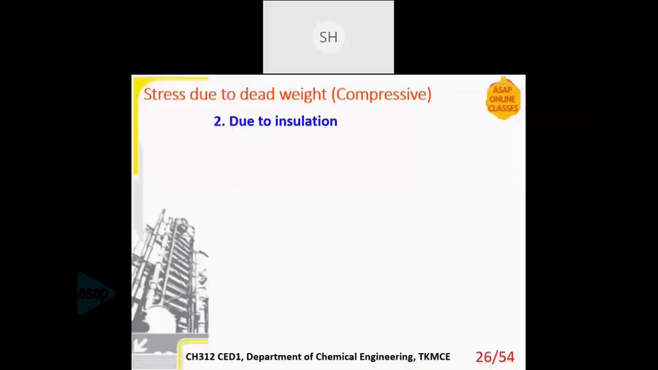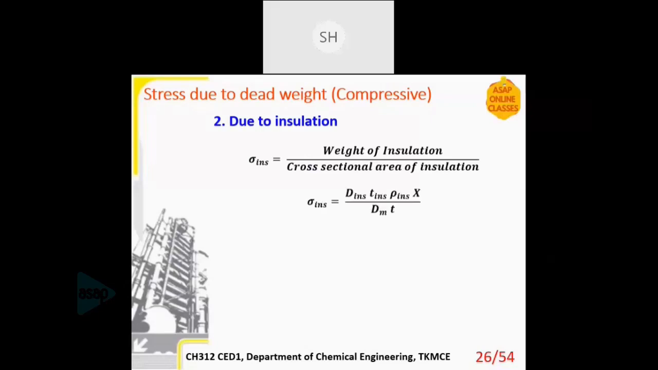Then next is the stress due to insulation. All pressure vessels might have temperature changes inside. In order to limit the temperature change, we have to use insulation. That insulation will add weight. So sigma insulation is the weight of insulation divided by the cross-sectional area of insulation, the same thing.